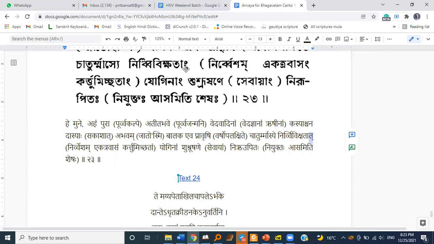So nirvivikshatam, sorry, kartumichchatam yoginam shushrooshane sevayam. And then this is nirupitaha. This one, nirupitaha niyuktaha asamiti shesha. So Narad Muni is telling to Vyasadeva.